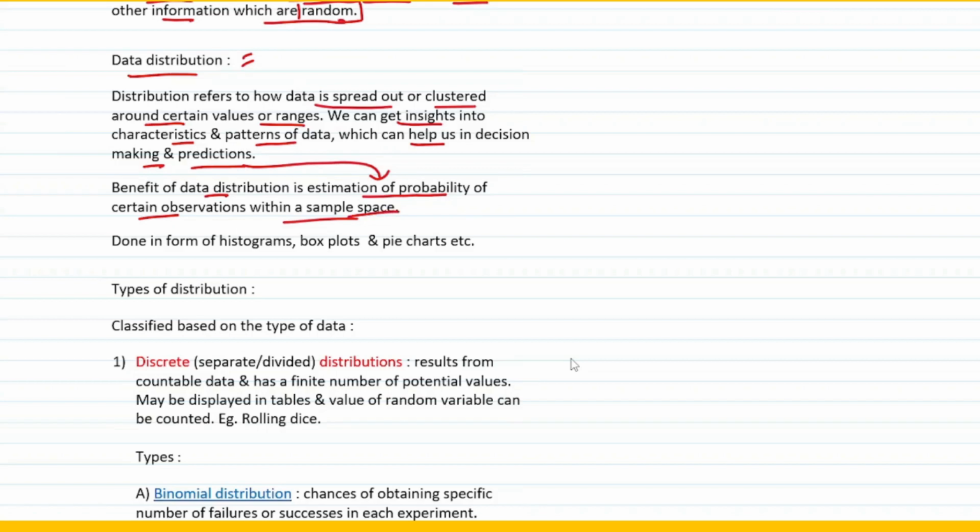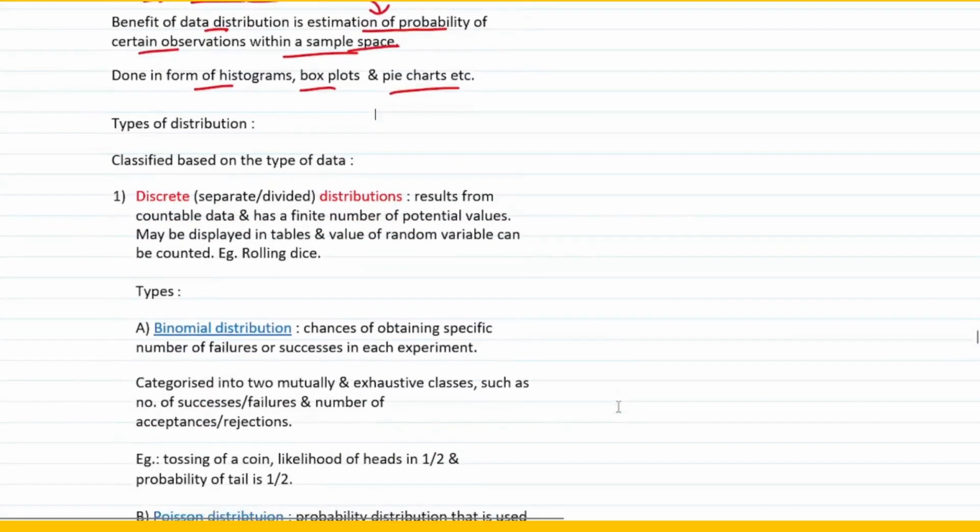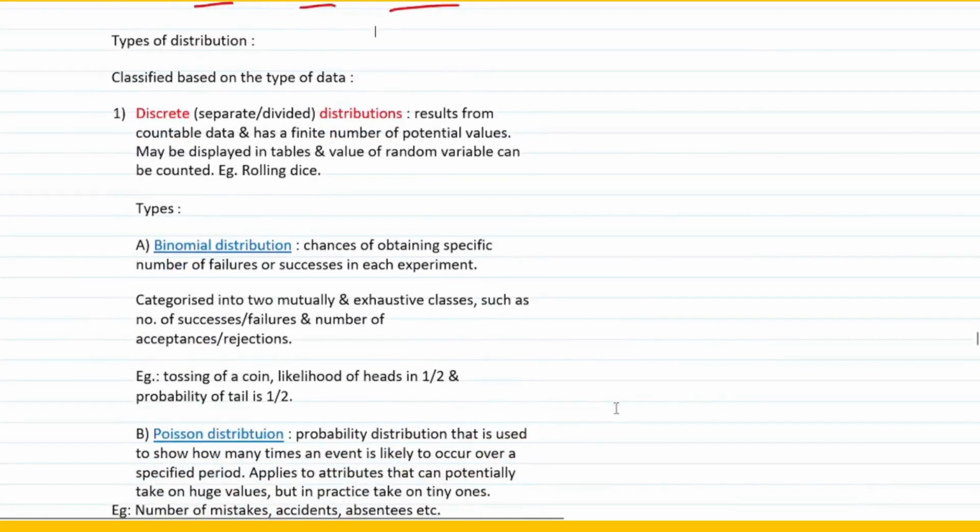How do you do it? This is basically done in the form of histograms, box plots and pie charts. So these are various ways of doing data distribution, right? So let's come to types of distribution. This is basically categorized into two: discrete distribution and indiscrete distribution, right?